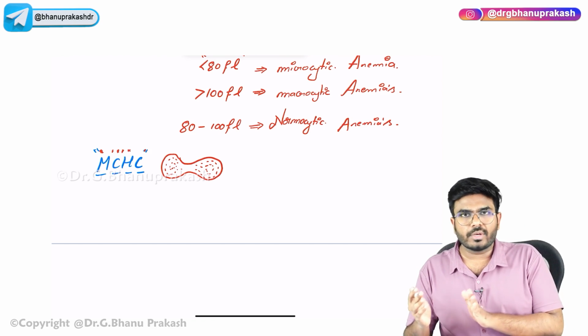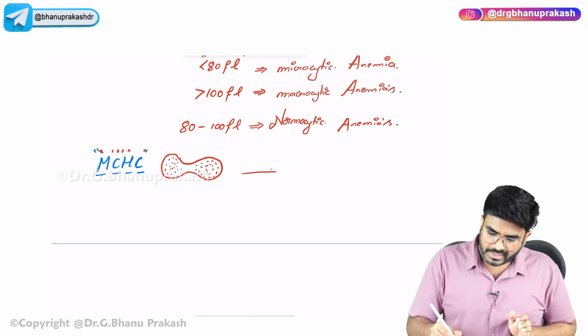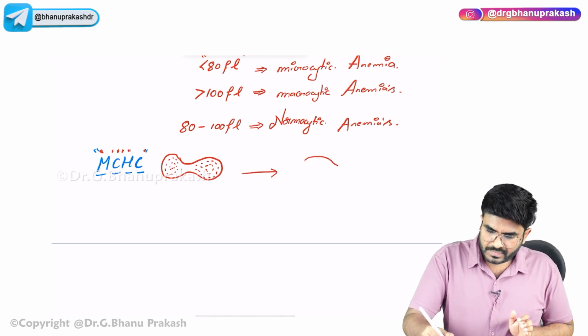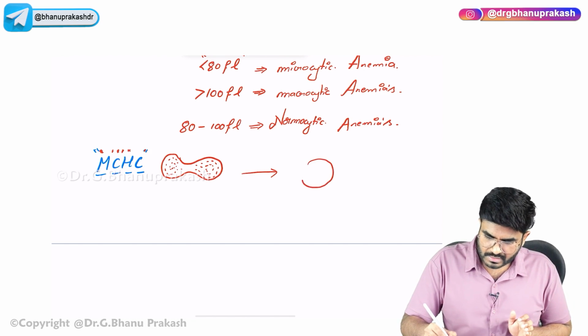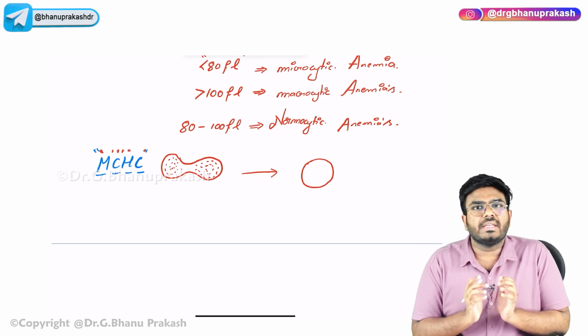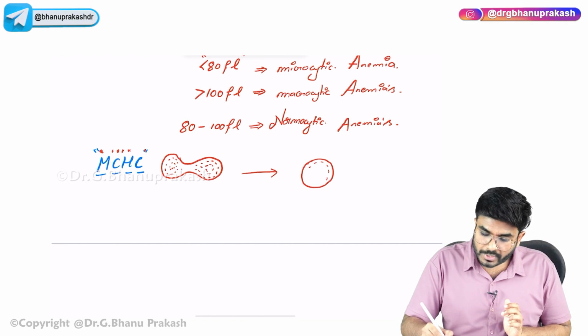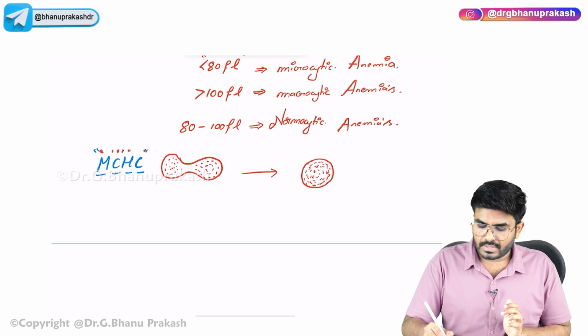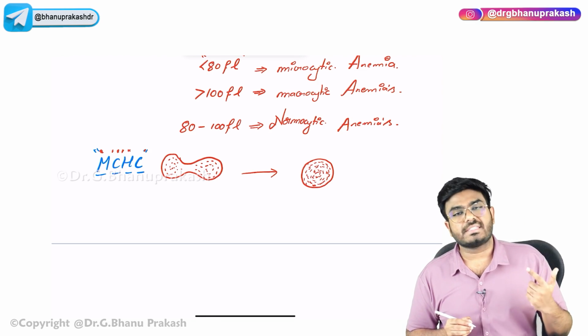Now, let me tell you, sir, if the size of the RBC is getting decreased because of some reason, what happens to the hemoglobin concentration? The volume of the cell is decreasing, so the hemoglobin concentration increases.